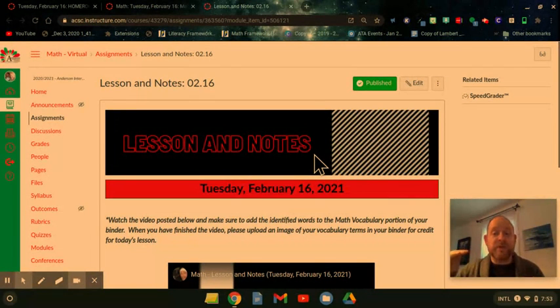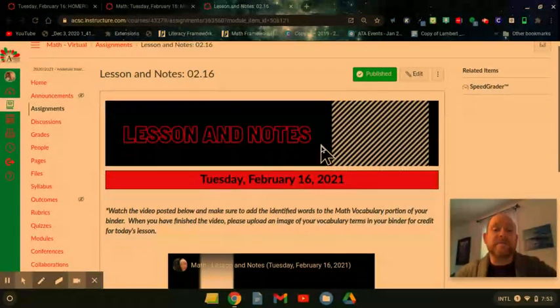Please make sure you're putting those vocabulary terms in, because we will use them for the next 3 weeks. And you will see those words pop up over and over and over again, and they will be part of your independent practice and quizzes. And you can use those notes anytime we're working on any of that stuff. So make sure you have those vocab terms in your notes. It will help you out as we move on.